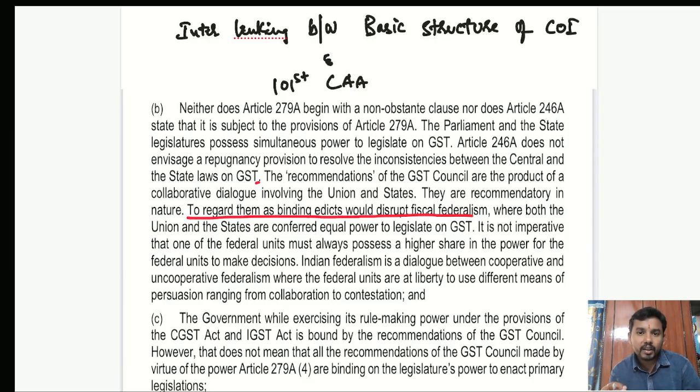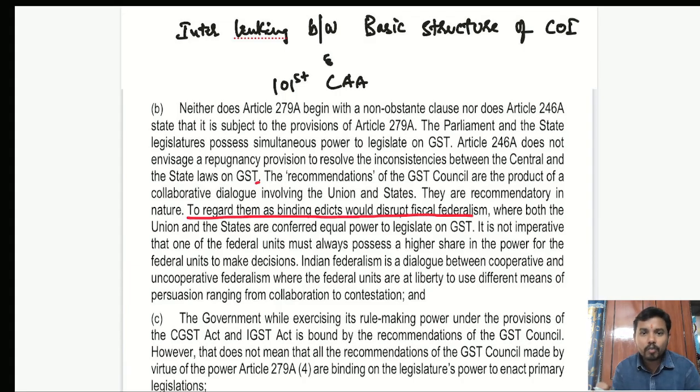However, the Supreme Court didn't clearly mention what comes under basic structure. Frankly speaking, the term basic structure is nowhere present in the Constitution. The term was for the very first time used by the Honorable Supreme Court only. But the Supreme Court in various judgments has analyzed what comes under the basic structure. Equality comes under basic structure. Democracy comes under basic structure. Free and fair elections come under basic structure. Federalism comes under basic structure.